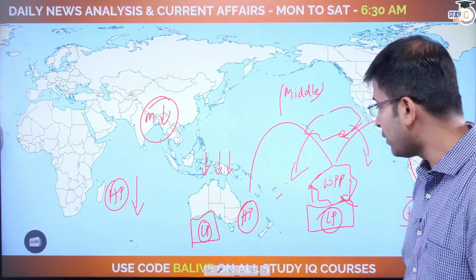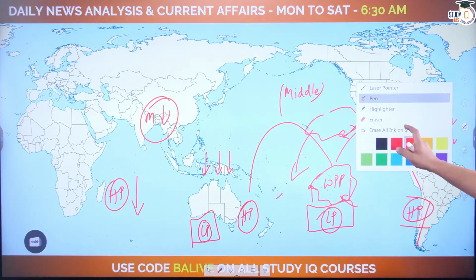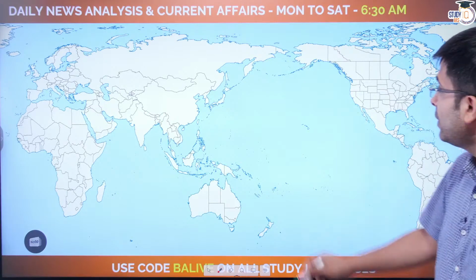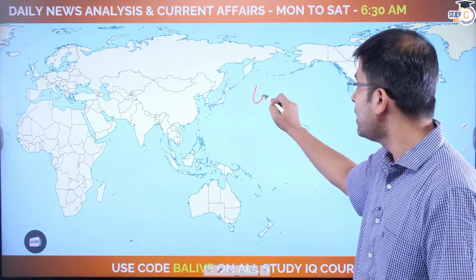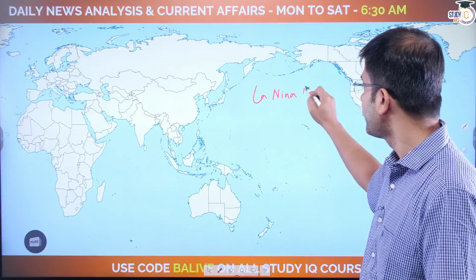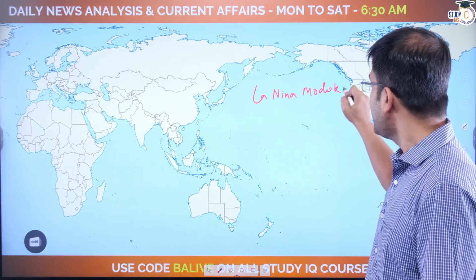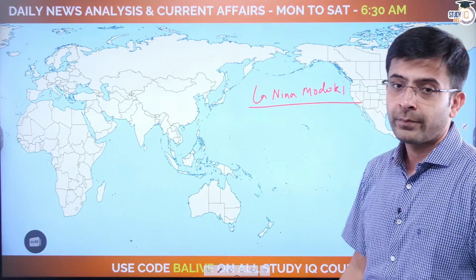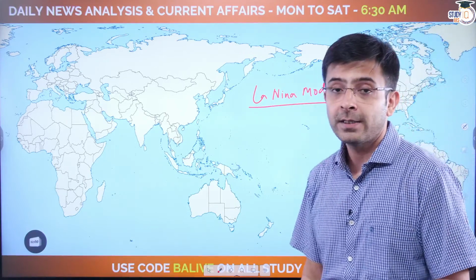Similarly, your homework now, before I close and go to my second topic for the day, is to figure out the circulation for La Nina Modoki. Again, apply the same concepts. Start with the location of the Western Pacific Pool.